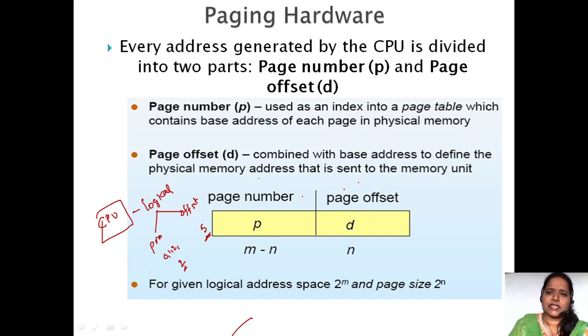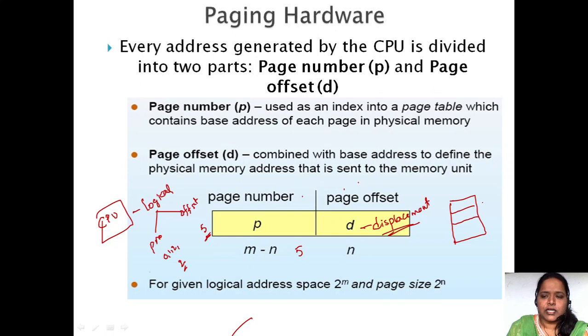Base address is nothing but the starting address, and D, we also call D a displacement. The displacement, or offset, is combined with the base address to define the physical memory address. So that we call it a displacement. Suppose the fifth instruction, suppose here this is my main memory. The main memory is divided into frames. So its starting address is 100. Suppose page 1 is there.